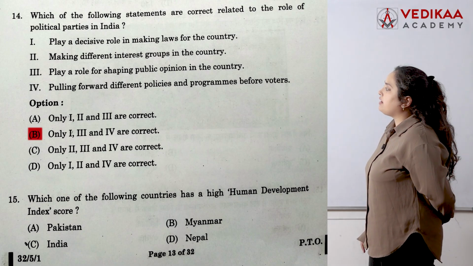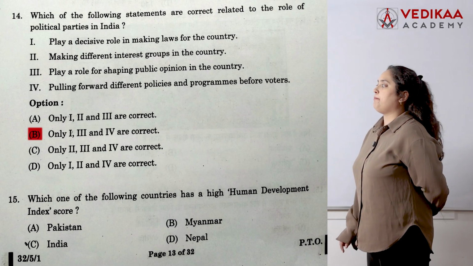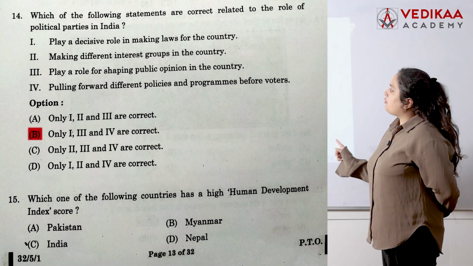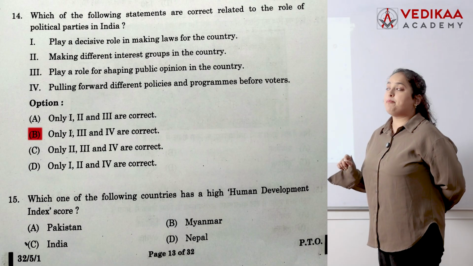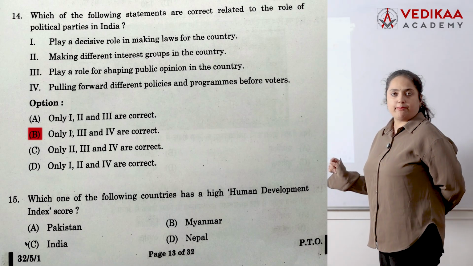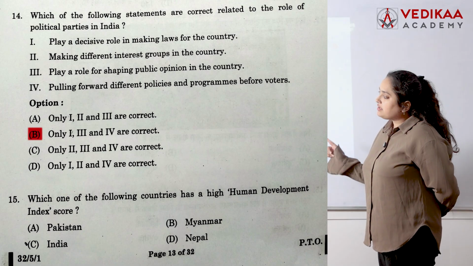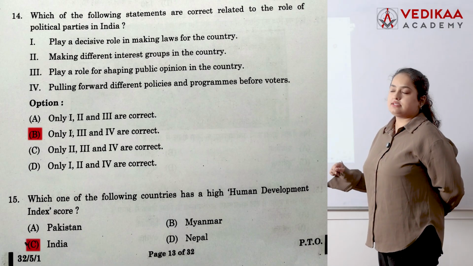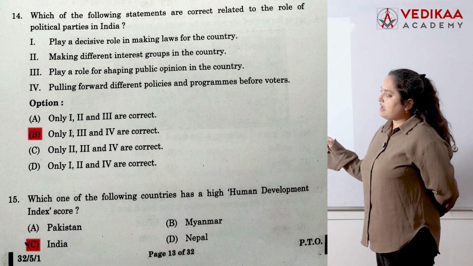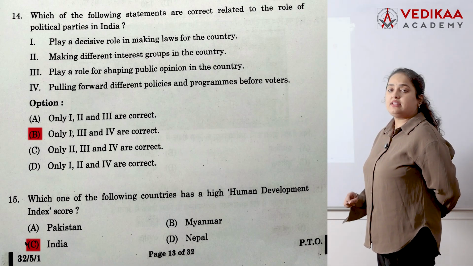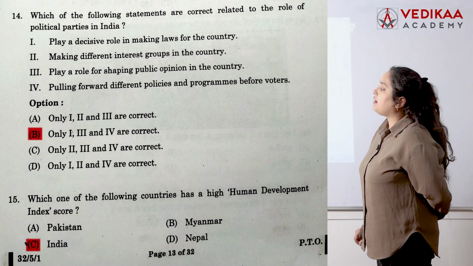15th: which of the following countries has a high human development index score? See, in it Sri Lanka has the highest human development index, but Sri Lanka is not in the options. So after Sri Lanka, India is at the top rank, and India is in the options. So the answer is C, that is India. 15th, C is your correct answer.